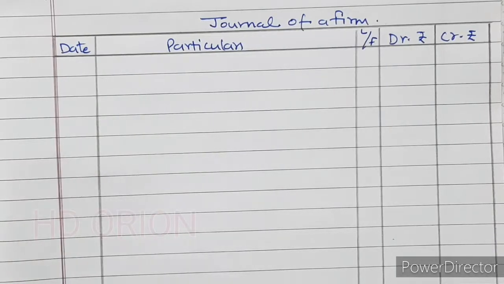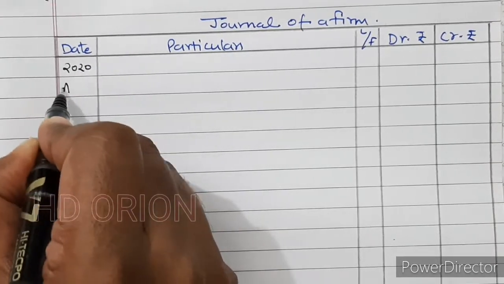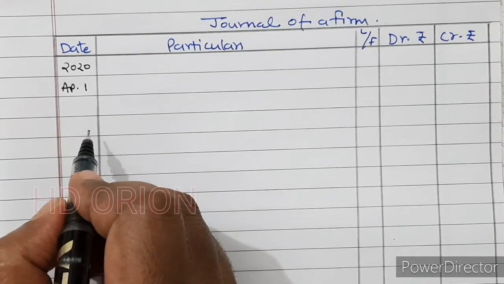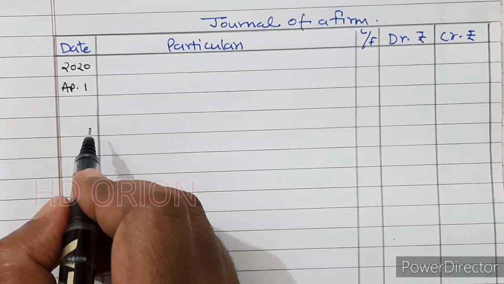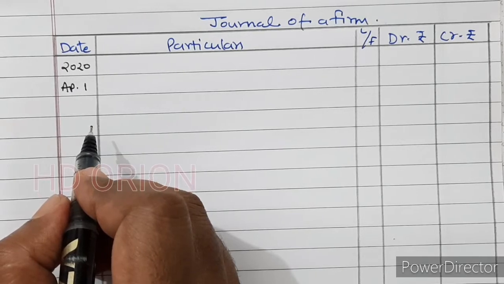So it is 2020, April 1. Let us record the revaluation of assets and liabilities first. Furniture is reduced by 3,000.